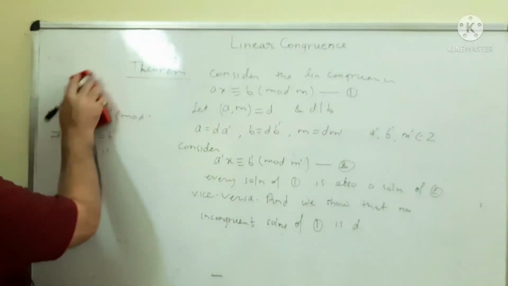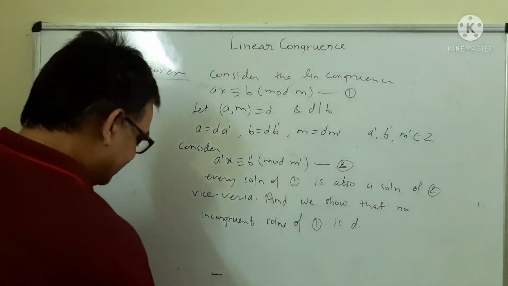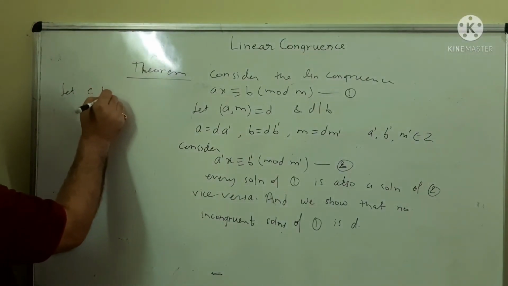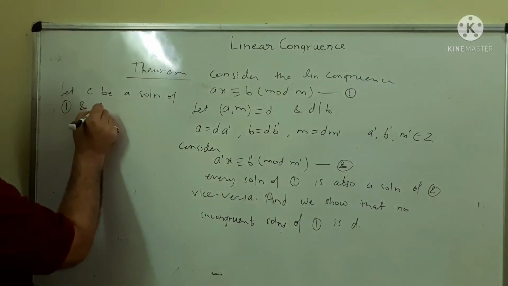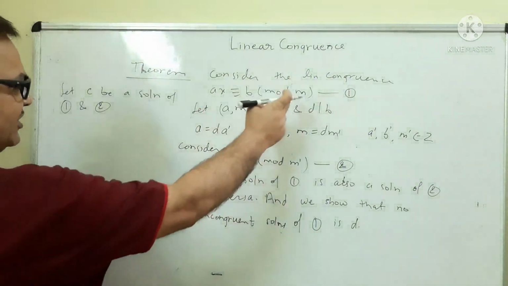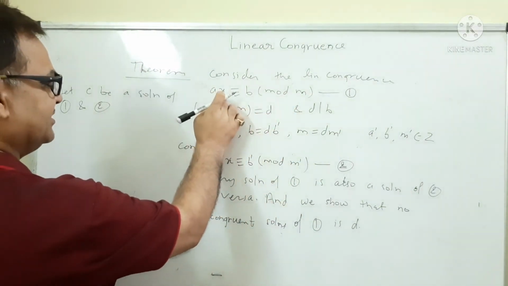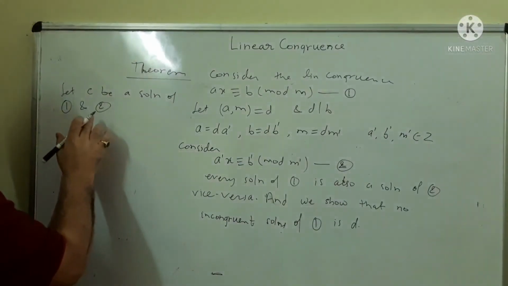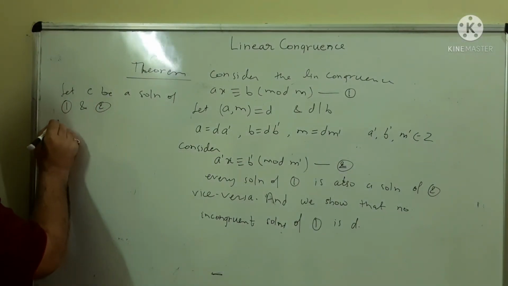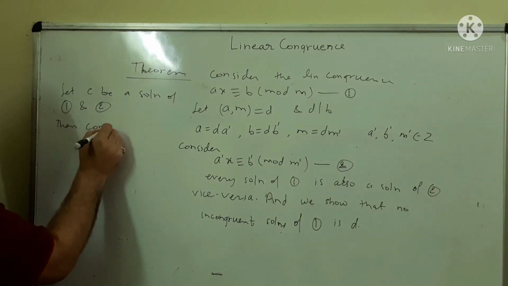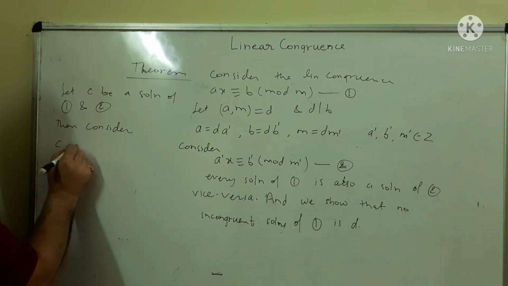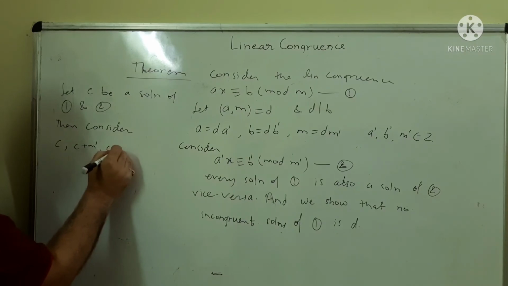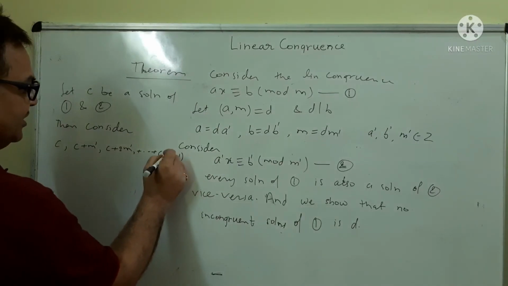Let C be a solution of 1 and 2. Since every solution of 1 is also a solution of 2, if the solution of 1 is C, then it is also a solution of 2. So we have taken C a solution of 1 and 2. Then consider C plus m dash, C plus 2m dash, up to C plus D minus 1 times m dash.